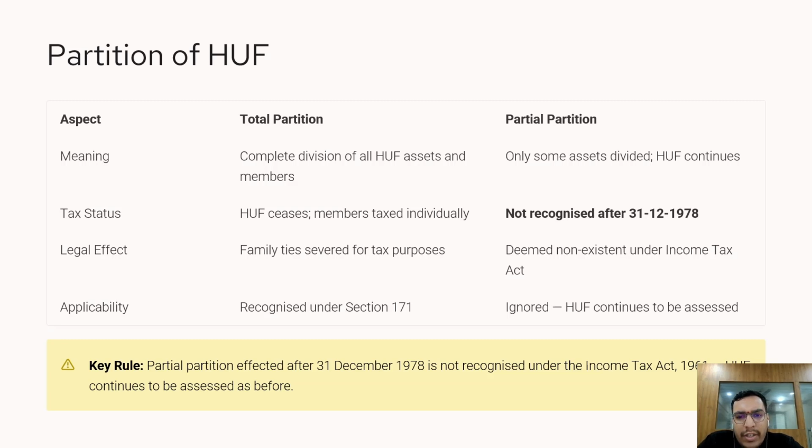The second is partial partition. In this case, only some members separate or only some assets are divided while the HUF continues. However, any partial partition made after 31st December 1978 is not recognized under the Income Tax Act. For income tax purposes, the HUF continues to exist and will continue to be assessed.